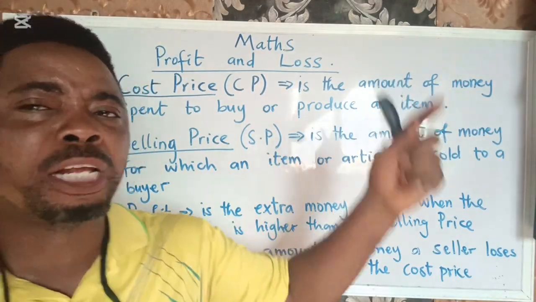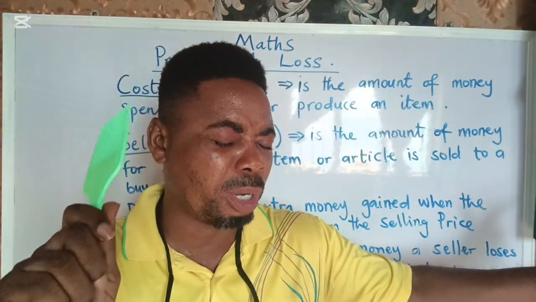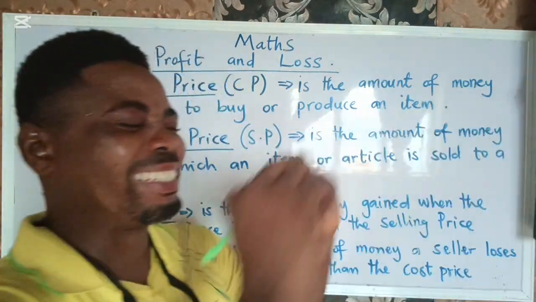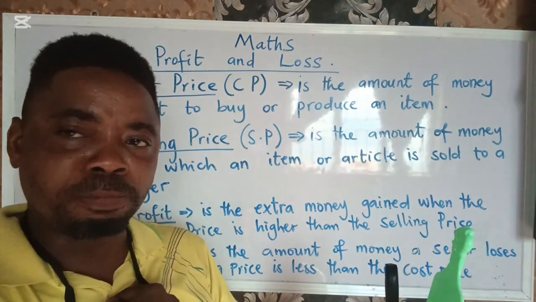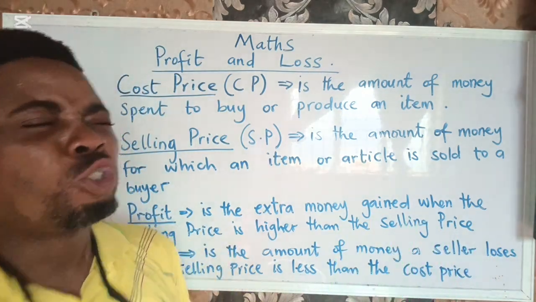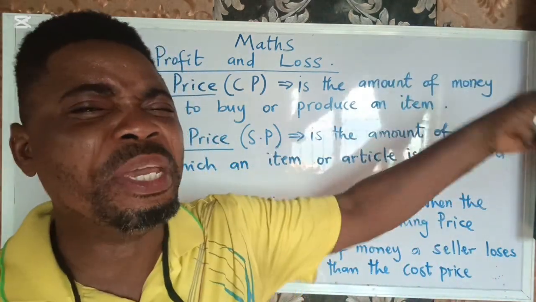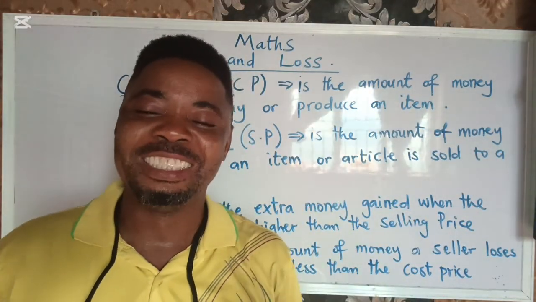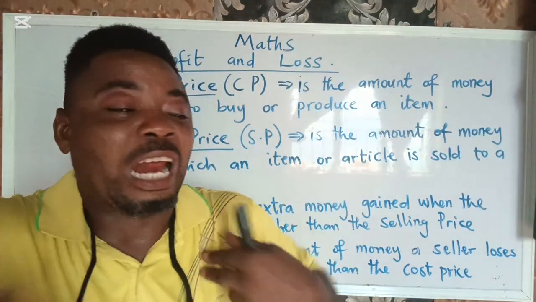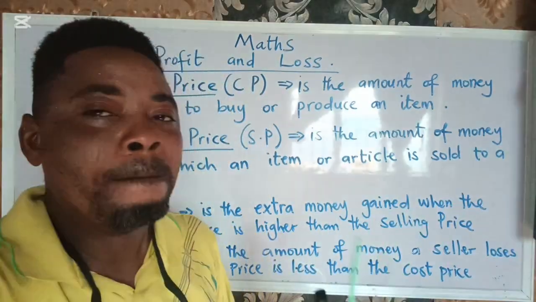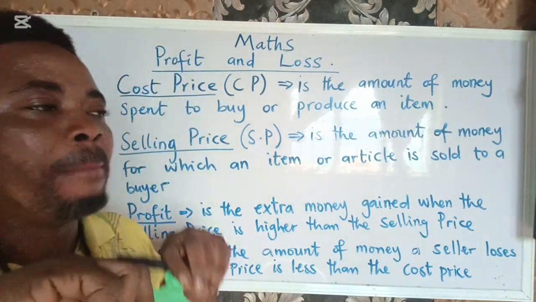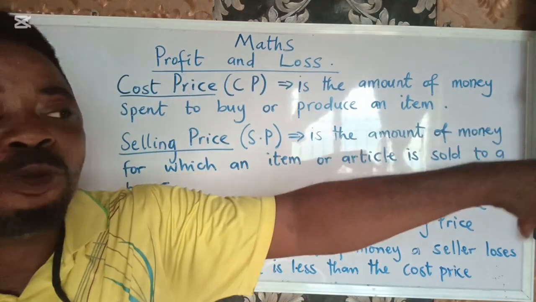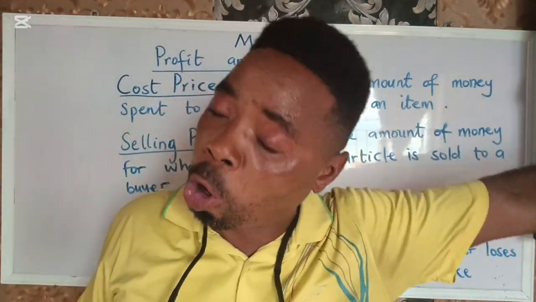Don't forget, somebody sold this comb to me too. So to me, since I bought the comb from that person, my cost price is 500 naira. To the person that sold it to me, the selling price is 500 naira. But to me now that I'm selling the comb to Mr. Aremu, my cost price is 500 naira. My selling price is 700 naira. And to Mr. Aremu, that 700 naira is now his own cost price.